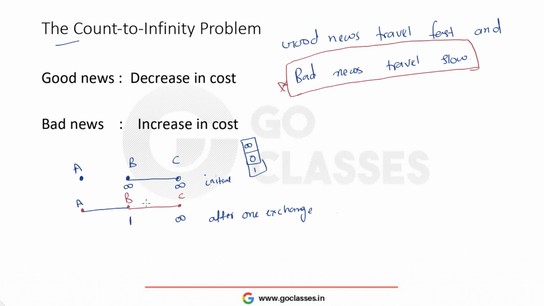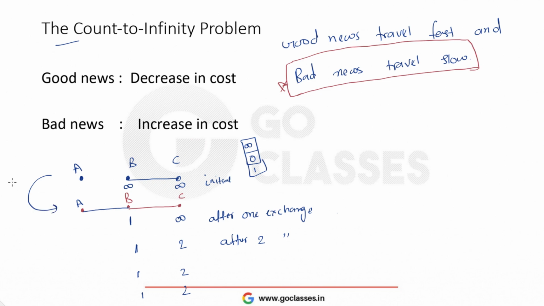Now again B will exchange its distance vector, so C will get to know that A is just 2 hops away, and B will say that I am just 1 hop away and everything is fine, right? This is after 2 rounds or 2 exchanges. Now again B will share its distance vector with C, C will share its distance vector with B, and A will also share. Every node will share its distance vector with neighbors. So again these values will be 1 and 2 only. These values are static now, 1 and 2 everywhere, right? So after just 1 or 2 rounds this value is getting stable. So it was good news.